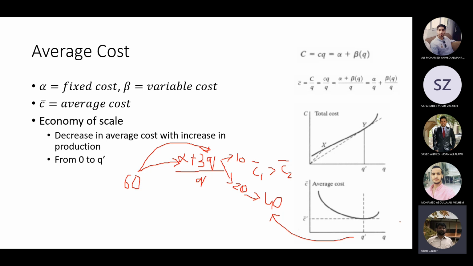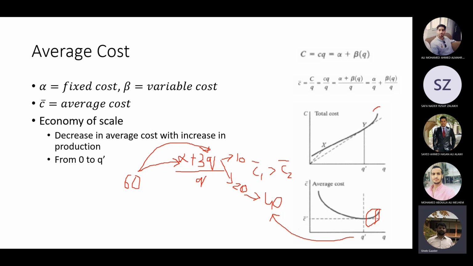So from Q dash onwards, where Q is 40 and you reach the capacity of the current bus, after that you will buy a whole new bus and increase alpha and beta, and you will increase the number of passengers maybe by 5, 6. Obviously you will not go to the full capacity. So to increase 5 or 6 passengers in your ridership, you will maybe incur 60% more alpha and beta. So this is this region.